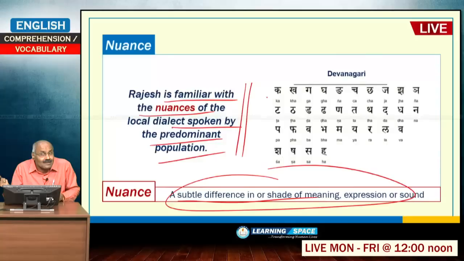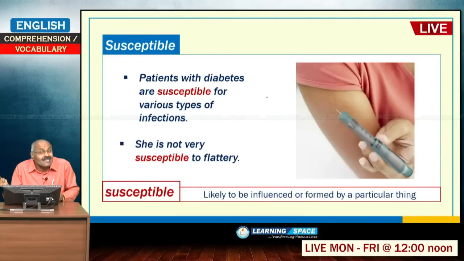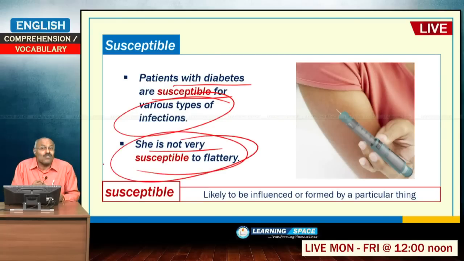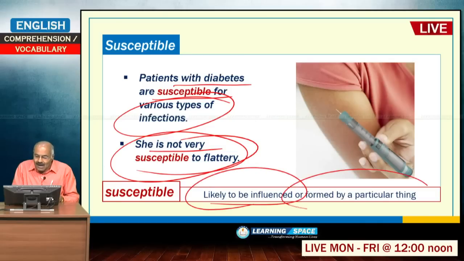Susceptible means influenced by a particular thing. I gave two examples. Patients with diabetes are susceptible to various types of infections, and she is not very susceptible to flattery. So, likely to be influenced or formed by a particular thing is susceptible.